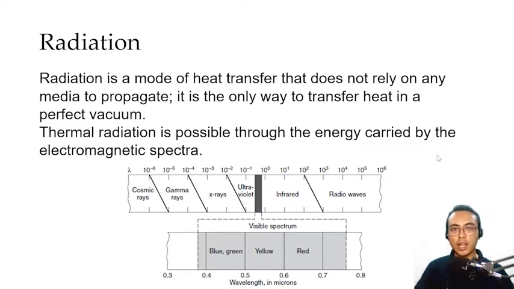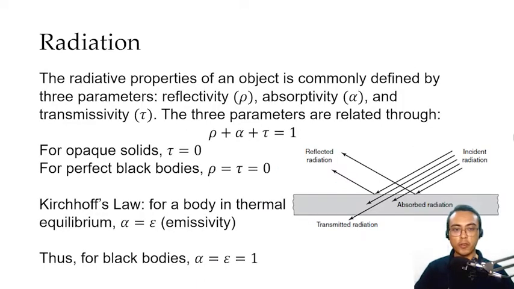Now, the light that allows us to see is part of this electromagnetic spectra, and it is part of a very thin fraction of it called the visible spectrum. The visible spectrum is what allows us to see colors. Throughout our discussion on heat transfer by radiation, or more commonly known as thermal radiation, we will mostly be dealing with electromagnetic waves falling under the ultraviolet, visible, and infrared spectra. Okay? Now, let's talk about the nature of radiation.